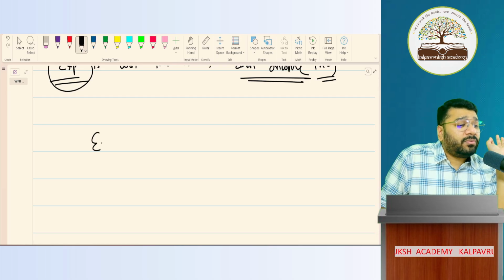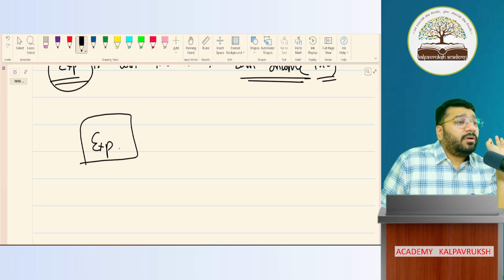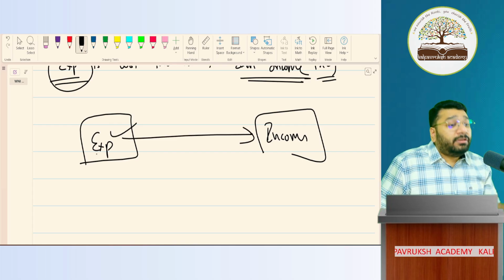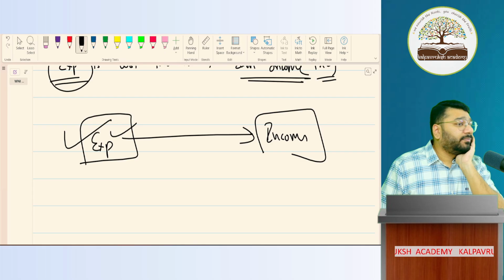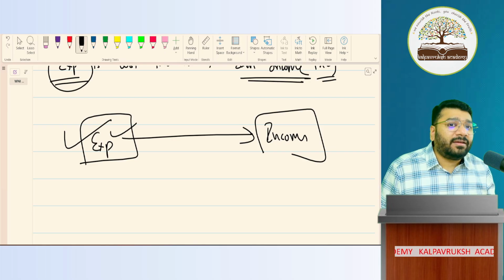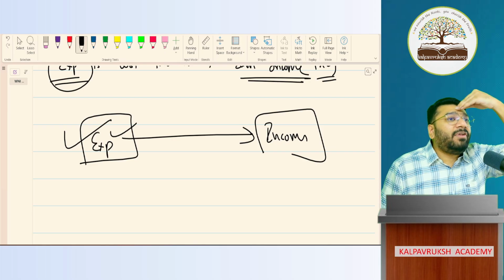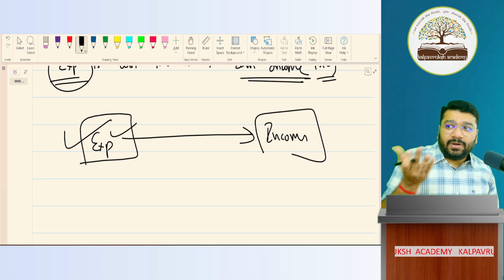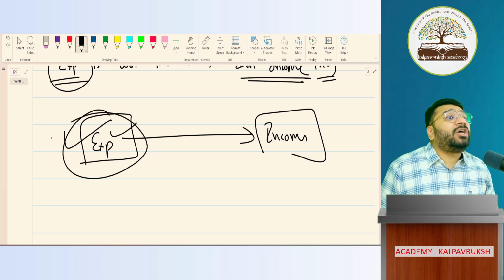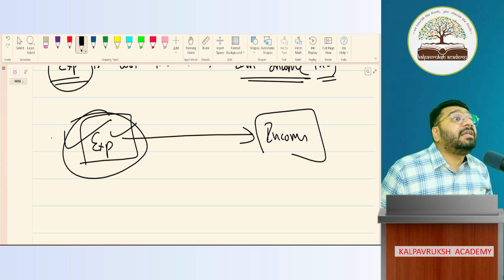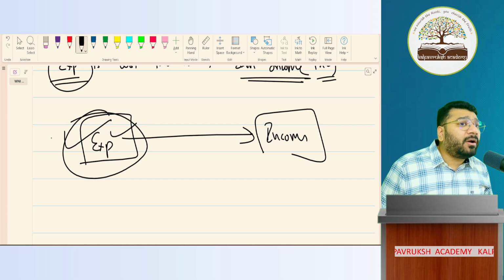I'm telling you, whichever expenses have helped me to earn the current year income, that is only termed as expenditure. If I've incurred any cost in the current year which is not giving me any benefit in the current year, which is not generating any income in the current year, I will not even call that expenditure. Got it, not got it? In other words, only that expenditure I'll record in my books of accounts from which I've derived benefit. Got it, not got it?